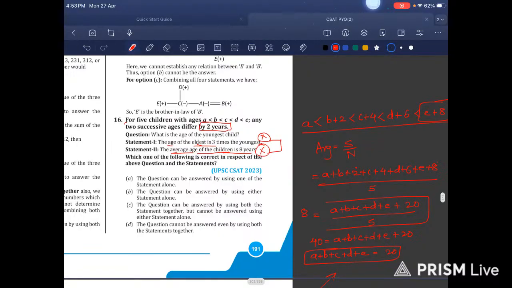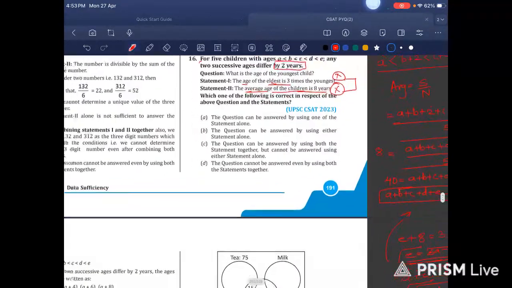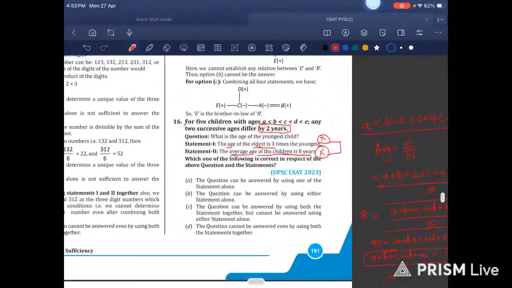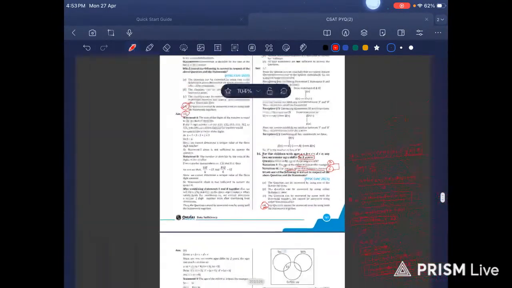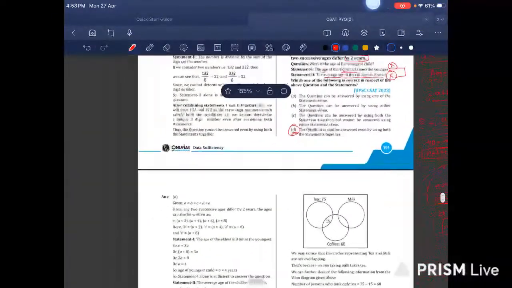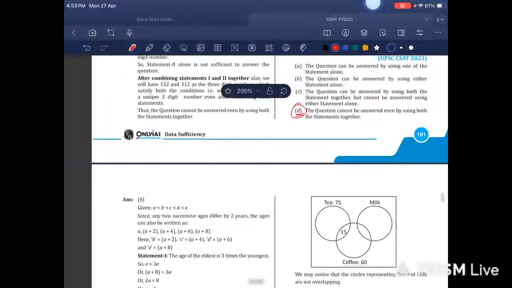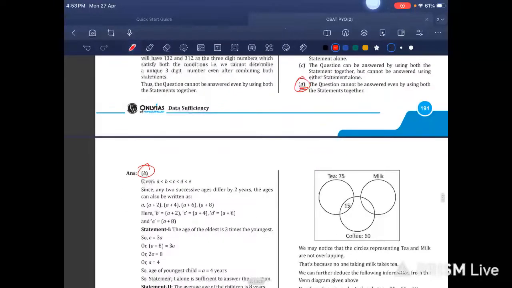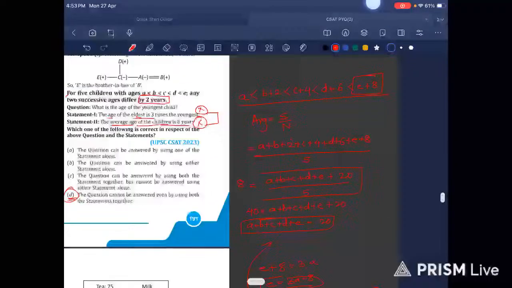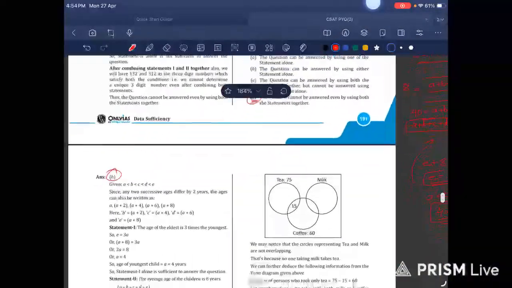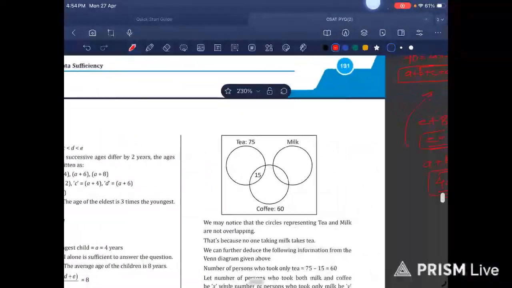So if I combine these two statements, then too I am not able to reach my answer. Have I done anything wrong here? I feel I have left out something critical, and the option is also incorrect. So the correct option is option B. Okay, interesting. Let us see where we have made our mistake.